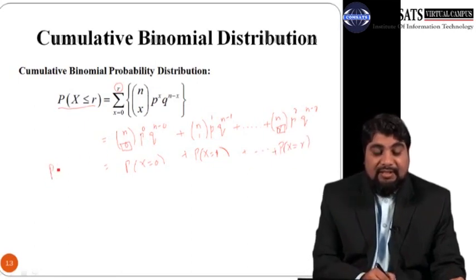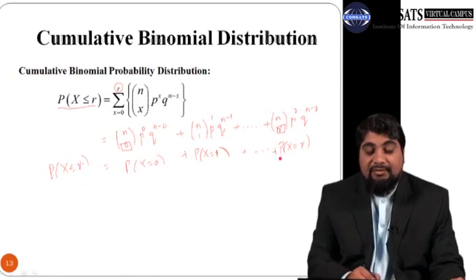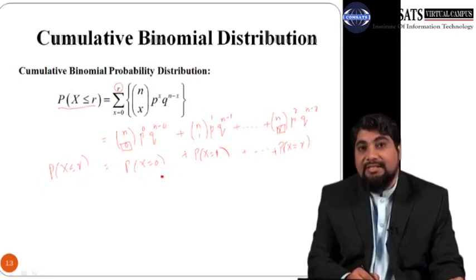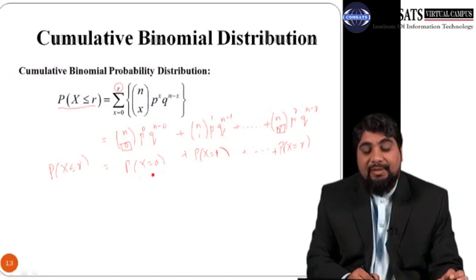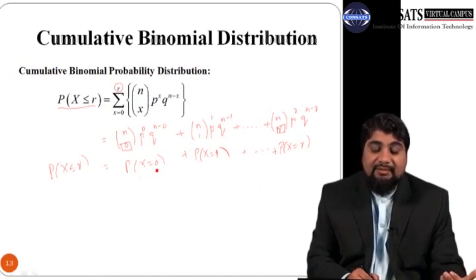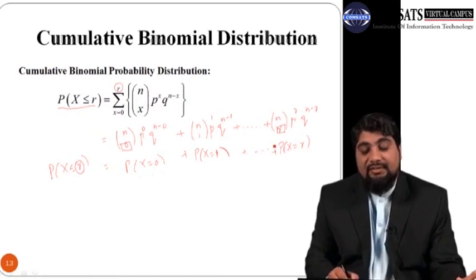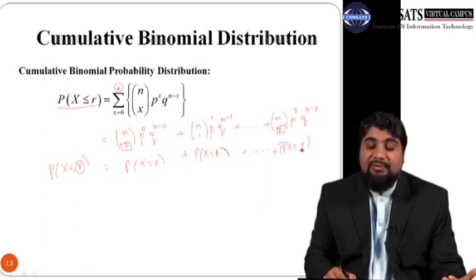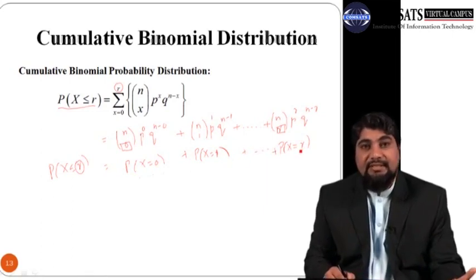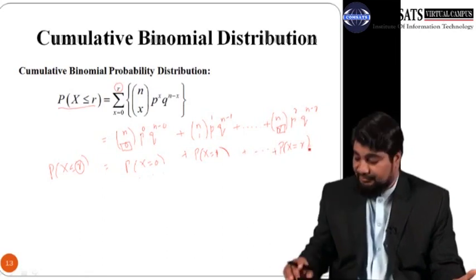So probability that x is less than or equal to r means you have to add up all the probabilities starting from the minimum value which the random variable can take, which is 0 in case of binomial distribution, and you have to go up to this limit, which is r. So probability x equals 0 plus probability x equals 1, and so on up to probability x equals r.